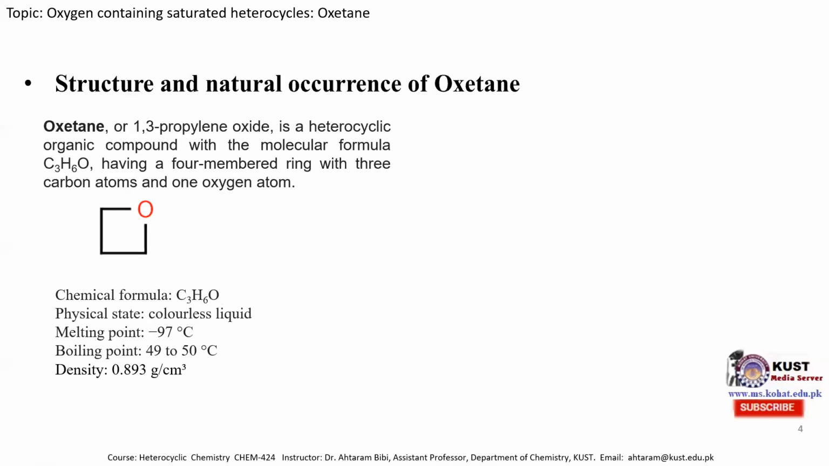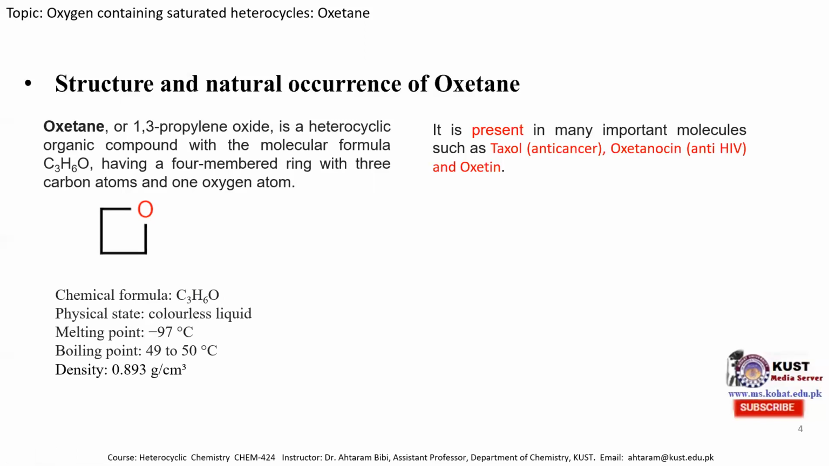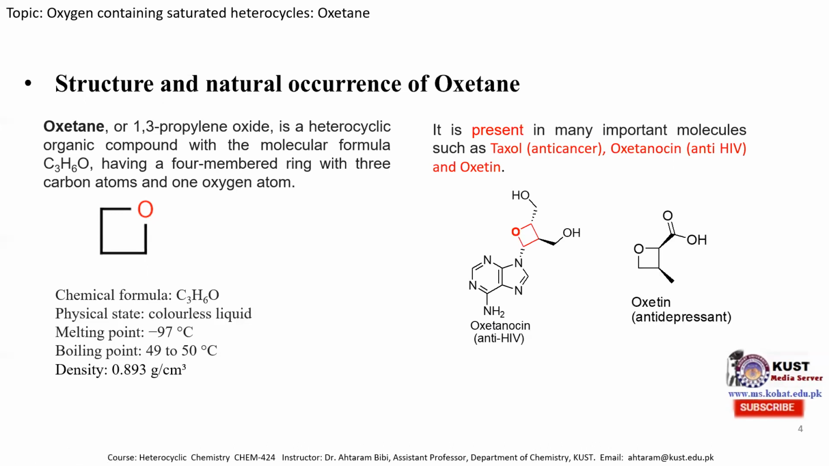Now, natural occurrence of oxetane. It is present in many important molecules such as Taxol. This is the structure of Taxol, which is an anti-cancer drug, and oxytocin, which is an anti-HIV drug, and this is the structure of the anti-HIV drug oxytocin, and we can see that oxetane is present in this molecule. The other example is oxetine, which consists of the 4-membered oxetane ring, and it is used as an antidepressant.